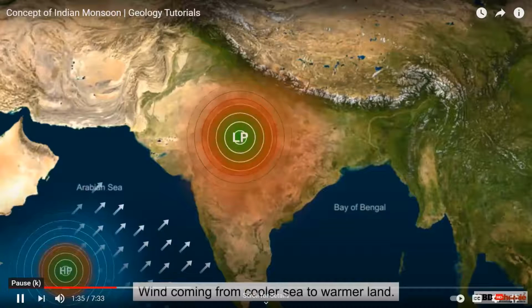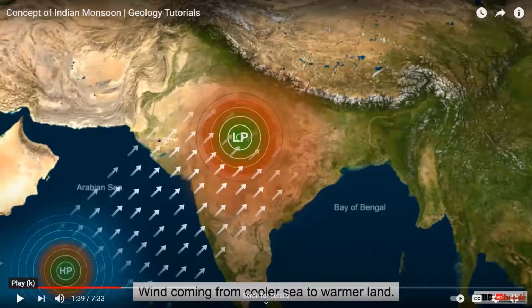So you have to remember that this is the low pressure area and the high pressure area, and always the winds move from the high pressure to the low pressure area. This is one factor you have to remember when in MCQs it is asked how the low pressure and the high pressure is caused. So please note down all these points. If you want, I'll pause wherever there are certain points which you feel are important. You just note down that. Can I continue, children? This point is clear. Low pressure and high pressure. Yes, ma'am.